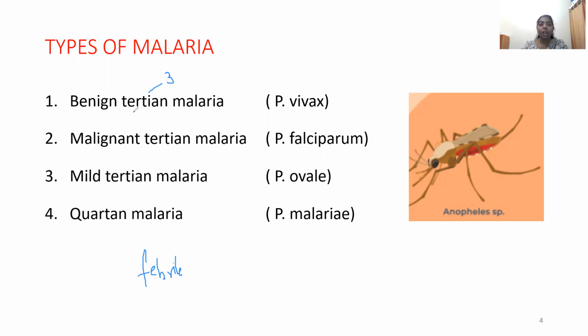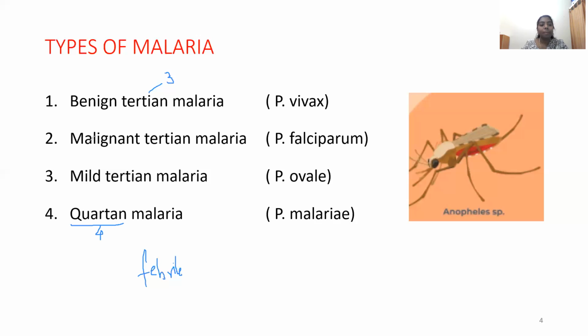But for now, just understand that tertian stands for 3, and here we have a quartan type. Quartan stands for 4. So for every 3 days you have symptoms of malaria coming up, and for every 4 days there are symptoms coming up, because there is release of the infective form of malaria into the blood every 3 days or every 4 days due to the rupture of RBC. That is the meaning of the terms tertian and quartan.